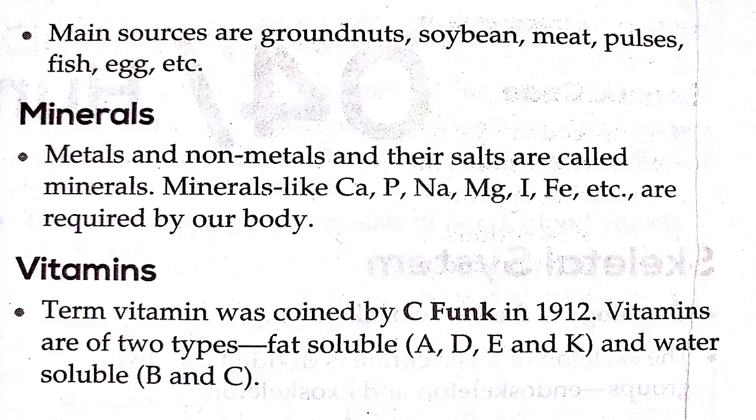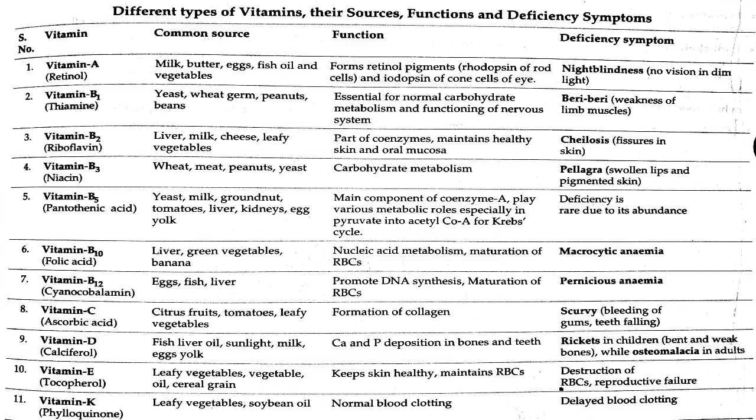Vitamins. The term vitamin was coined by C. Funk in 1912. Vitamins are of two types: fat soluble, that is A, D, E and K, and water soluble, B and C. Different types of vitamins, their sources, functions, and deficiency symptoms.